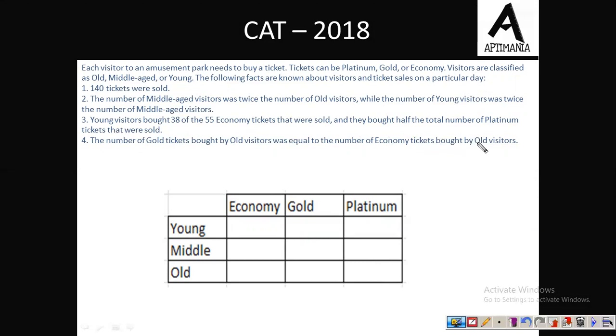Now हम try करेंगे कि इस information को use करके set को कैसे solve किया जा सकता है. तो first of all one by one हम use करने की कोशिश करते हैं. So the total number of ticket was 140. तो जो भी इधर का sum है that must be equal to 140.